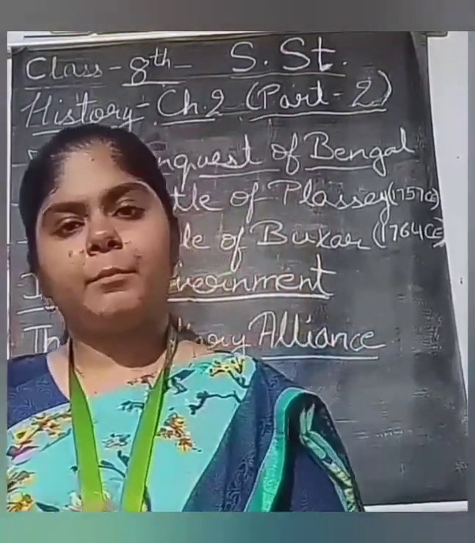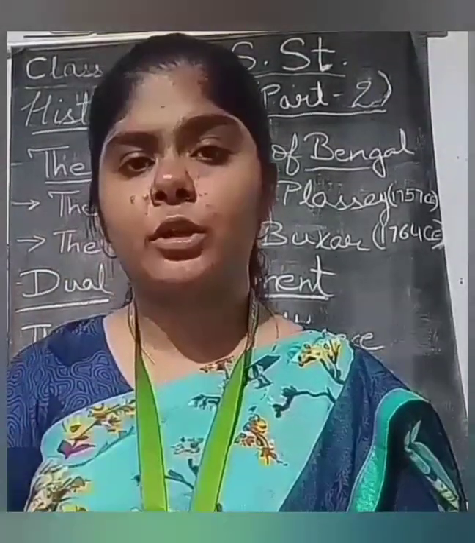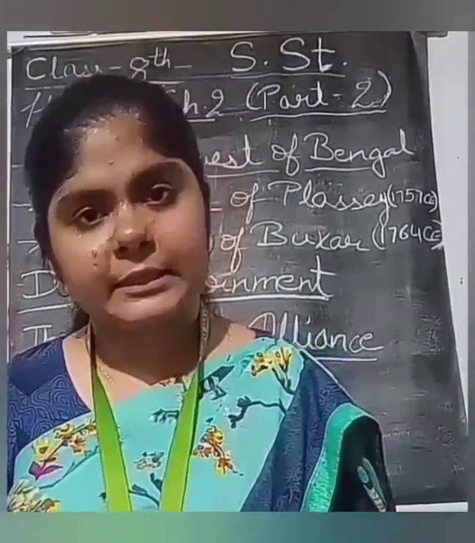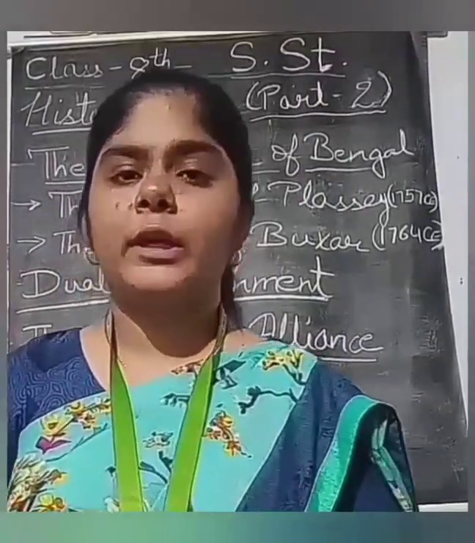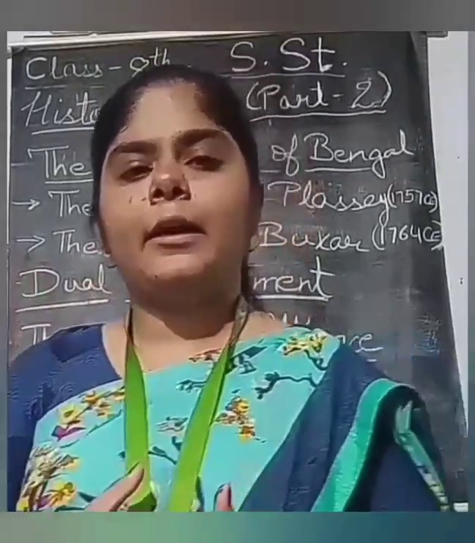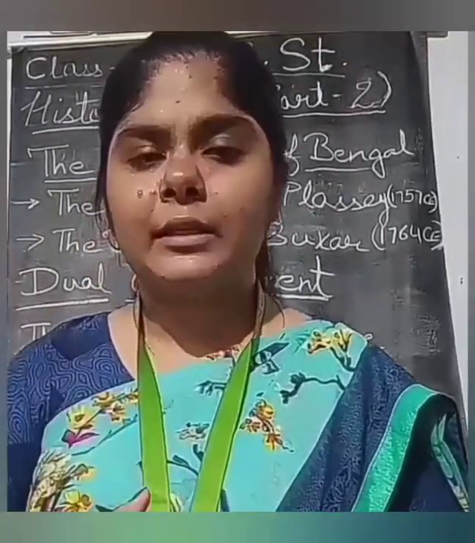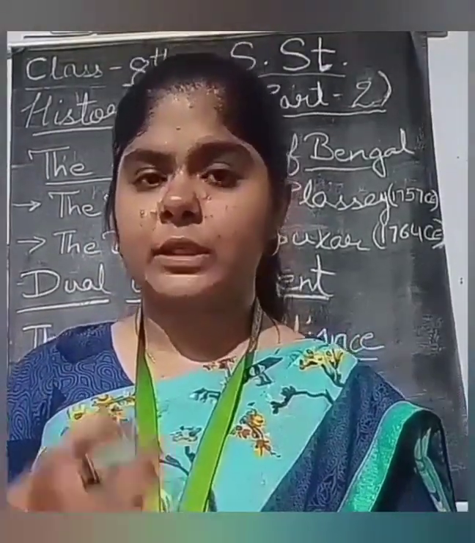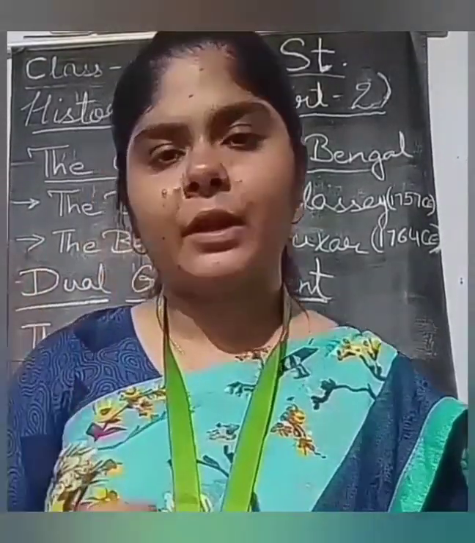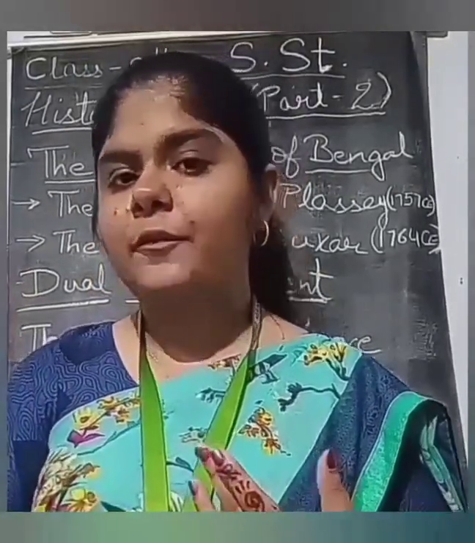Why did it happen? Because the East India Company were not following the things which they should follow. The first reason of the Battle of Plassey was the overruling of the royal Farman. The earlier Nawab gave them the right to do their trade without the payment of taxes and excise duties, but the British started to do their private trade without paying the taxes to the Nawabs. So this was the first reason.